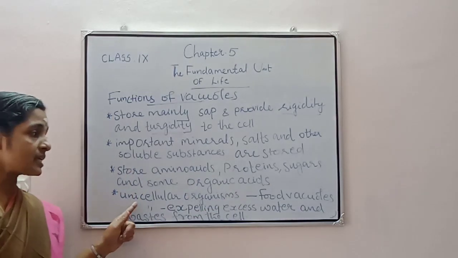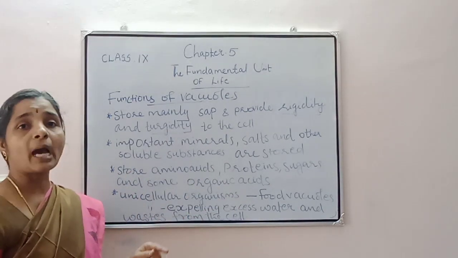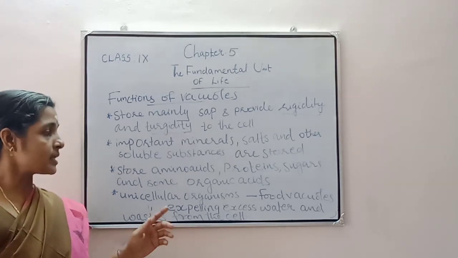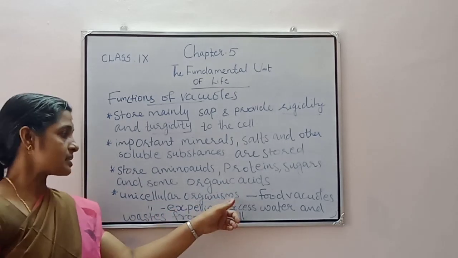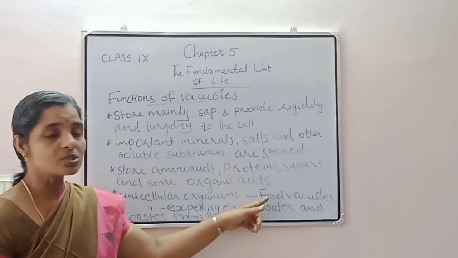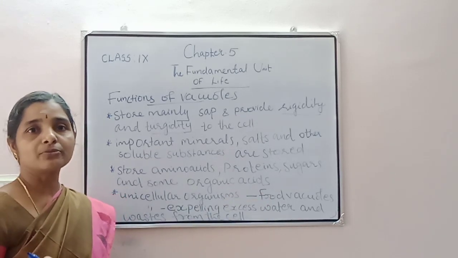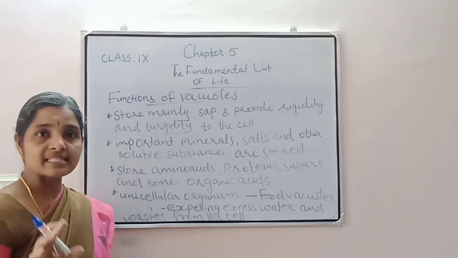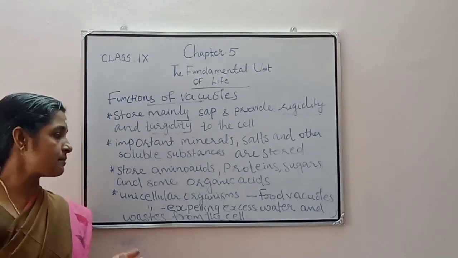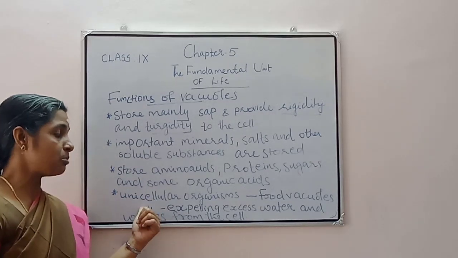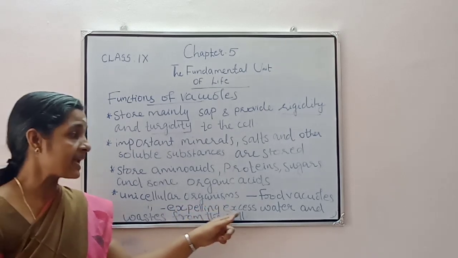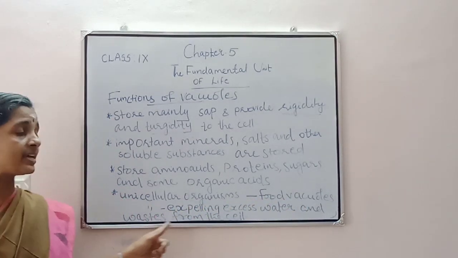Then in unicellular organisms such as amoeba and paramecium, the vacuole plays an important role. So what is the main function? Because in amoeba you know that food vacuoles are present. So what is the use of this food vacuole? Inside the food vacuole, food is digested. That is in amoeba. In some unicellular organisms, the vacuole plays an important role in expelling the excess water and the waste from the cell.